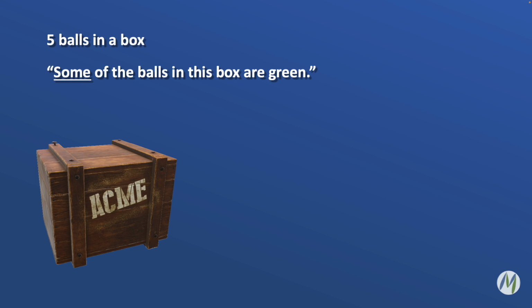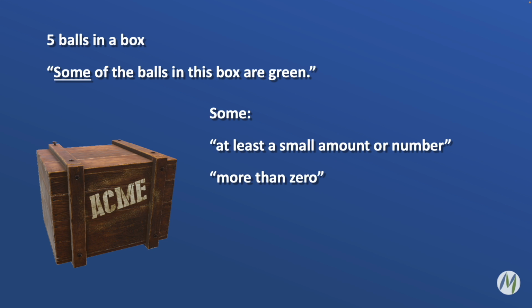Let's talk about some. So again, we have 5 balls in a box, and I tell you that some of the balls in the box are green. If we look in the dictionary, some is defined as at least a small amount or number. And this is pretty useful because the LSAT uses words very literally. If we're ever in doubt about what a word means on the LSAT, we can err on the side of using the strict dictionary definition. And some in the dictionary is defined as at least a small amount or number. We can simplify this a little bit and say that some means more than 0.